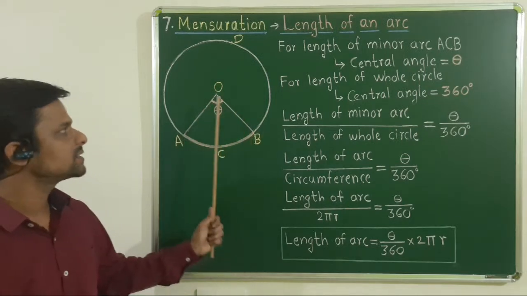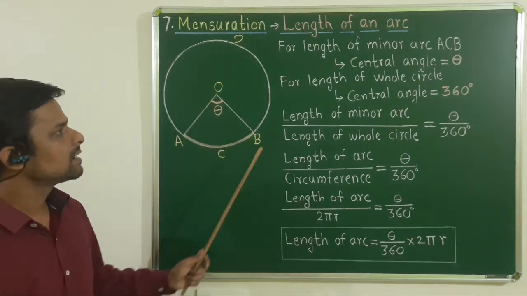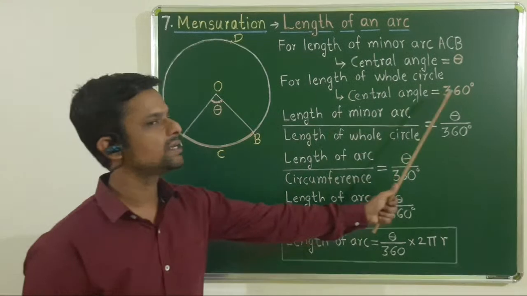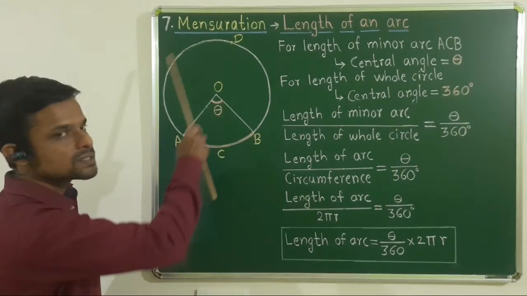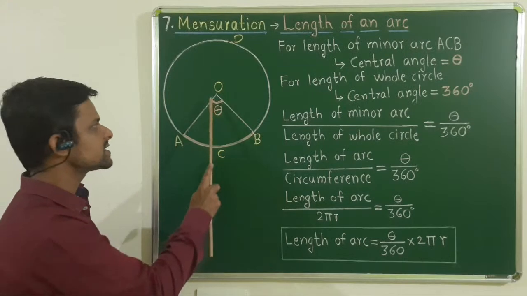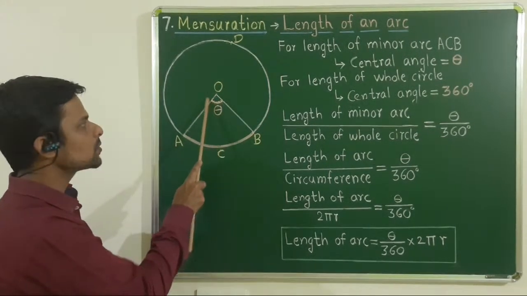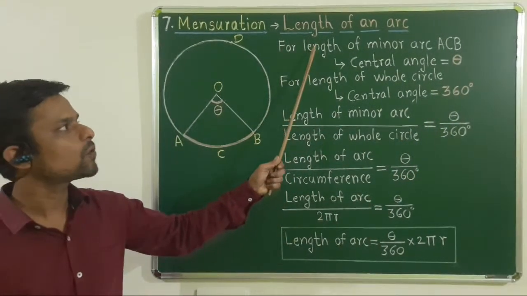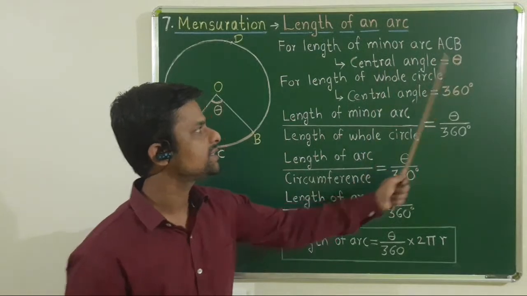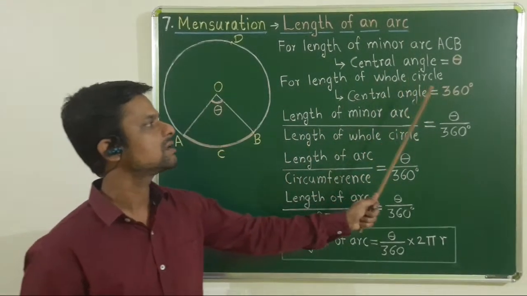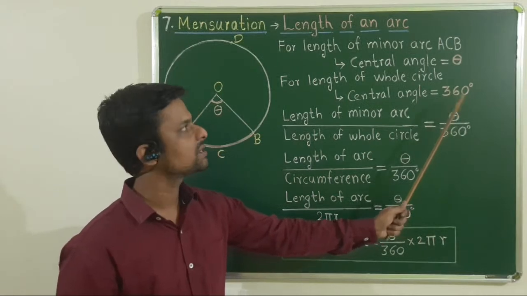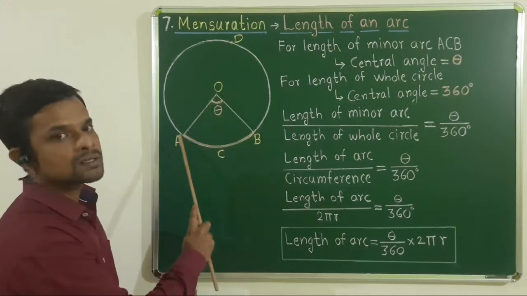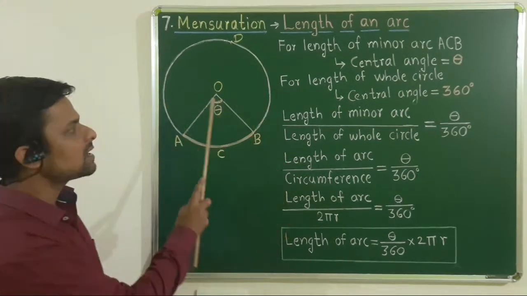Now for the length of the whole circle, the central angle, from this point all the way around, is nothing but 360 degree. Listen again: for the length of a minor arc, the central angle is theta, and for the length of the whole circle, the central angle is 360 degree. म्हणजे जसजशी आर्क ची लेंथ वाढत जाईल तसतसा हा अँगल थीटा सुद्धा वाढत जाईल.